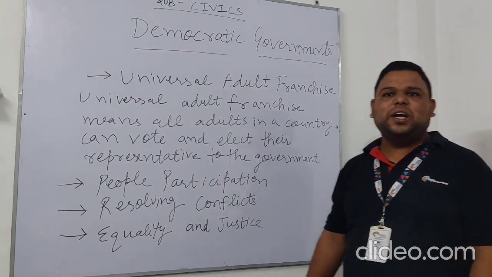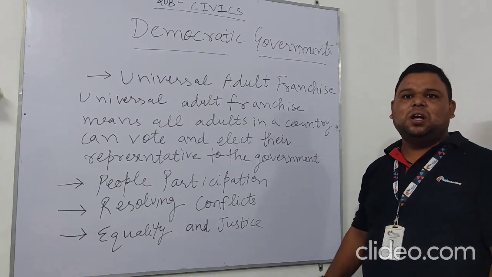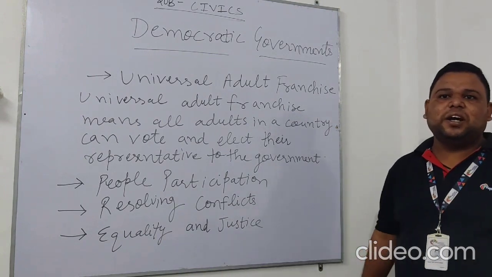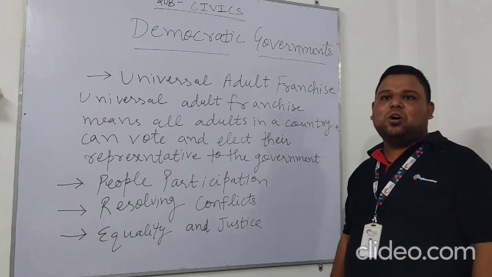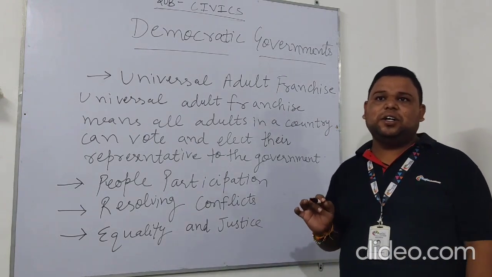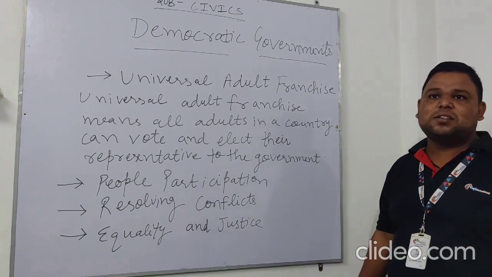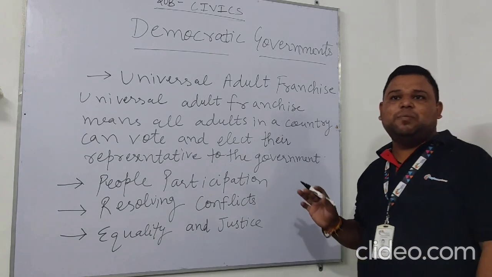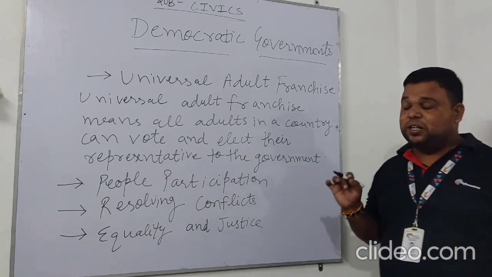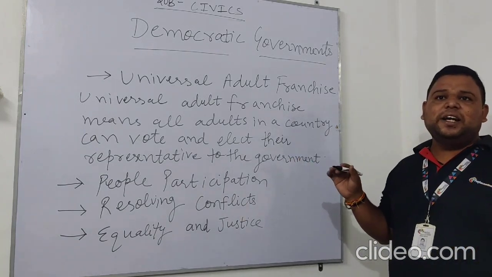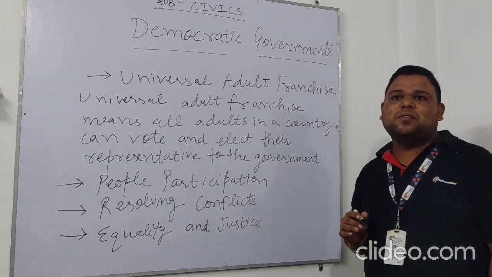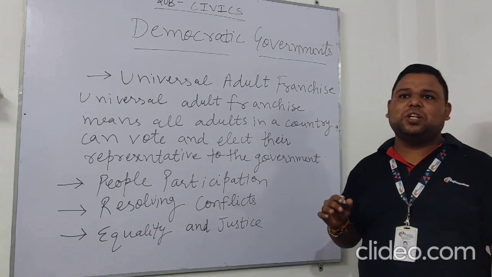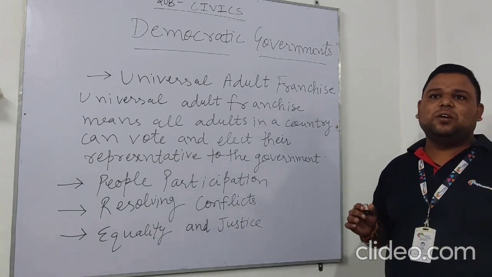Now the next one is equality and justice. Equality refers to the fact of people being equal in rights, advantages, etc. In a democracy, the government ensures all citizens are treated equally irrespective of their caste, class, or gender. When people are not treated equally, they can always approach the court and seek justice. In India, the Constitution of India outlines various provisions to ensure equality in society.